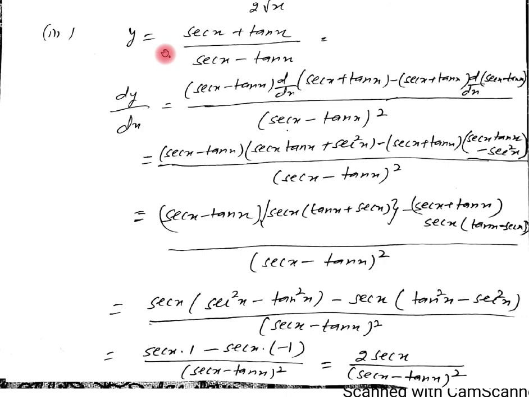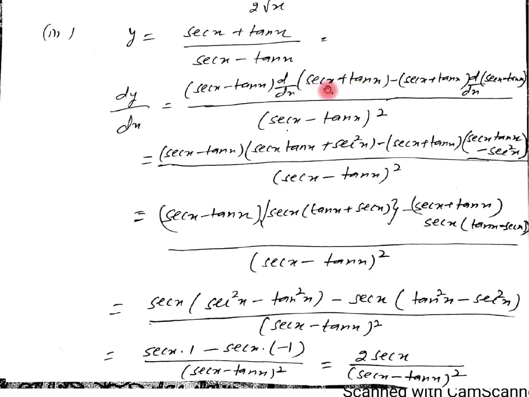See the question again. The question is we have to find out the derivative of this. Now here what we have to do, we have to apply the quotient rule. It means u upon v, or it can be first function upon the second function. Now its derivative is the square of the second function in the denominator. Second function as it is, derivative of first minus first as it is, derivative of the second. Then we differentiate one by one. Now this remains as it is, secant x minus tan x as it is. Now here we have to find out the derivative of this.